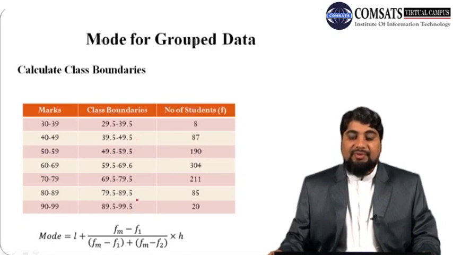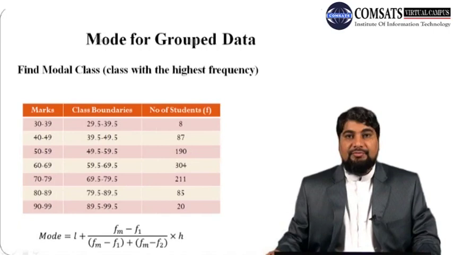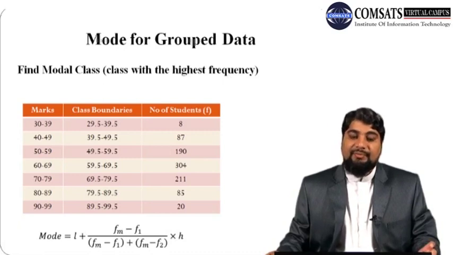Once we have class boundaries, the next step is to find the modal class. That is the class with the highest frequency, because the definition of mode is the most frequent or most occurring value.